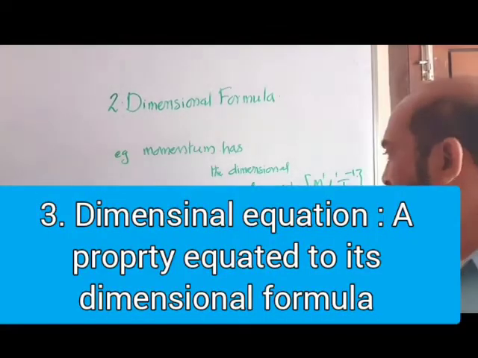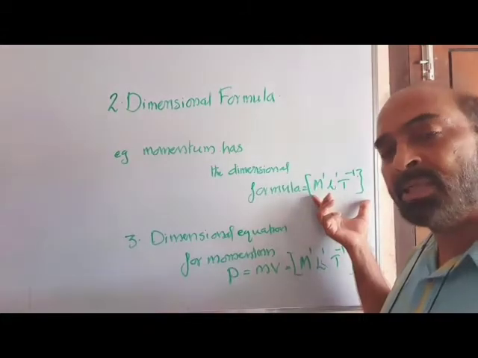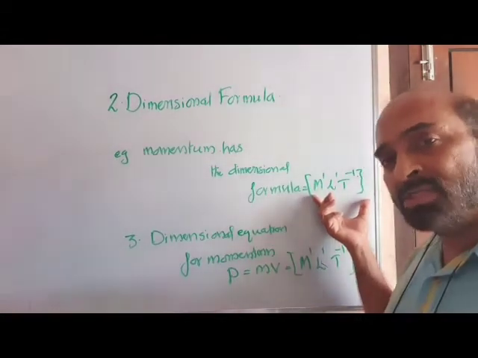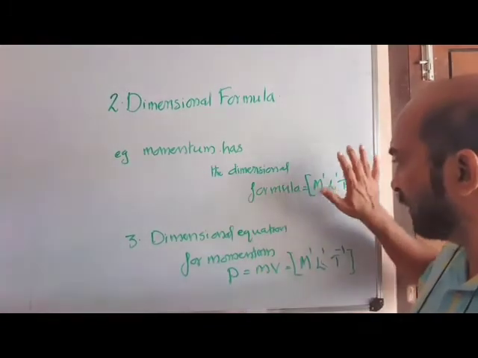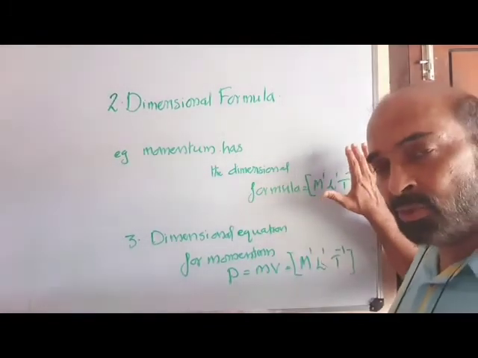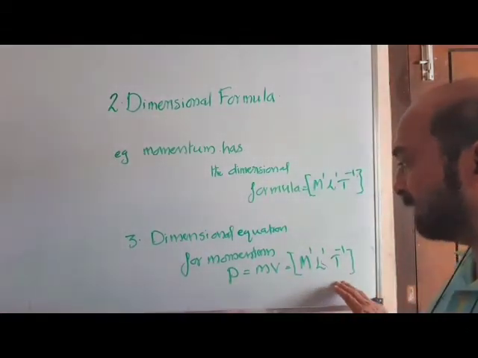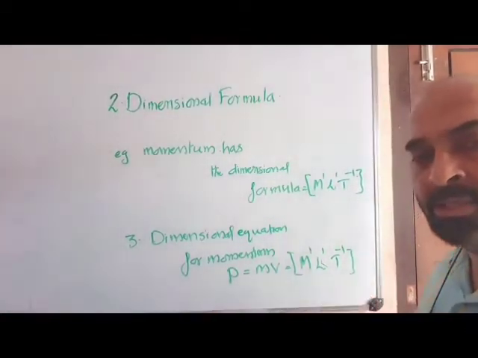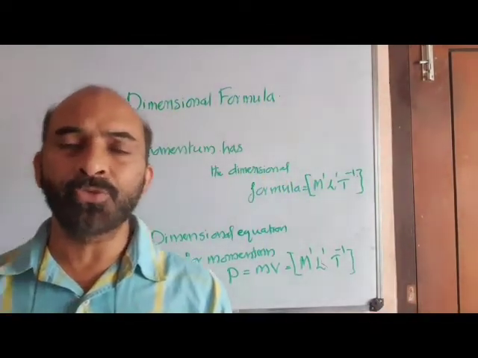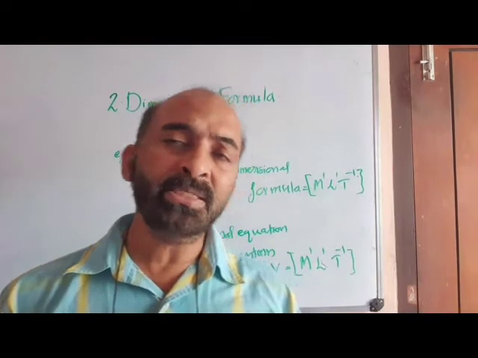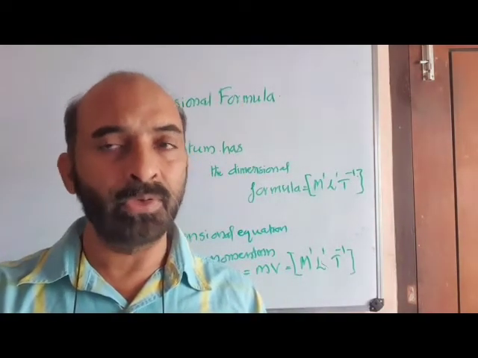Okay, so dimensional formula is a partial presentation only. Only when it is converted to dimensional equation, it becomes meaningful. So dimensional formula is only one part of the equation, and it is complete when it is presented as a dimensional equation like this. So now we know what are dimensions, we know what is dimensional formula, and what is dimensional equation, that also now we know. Okay.